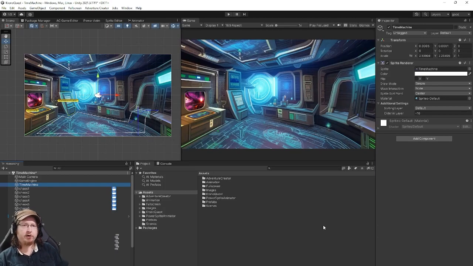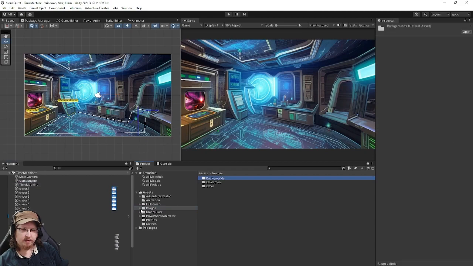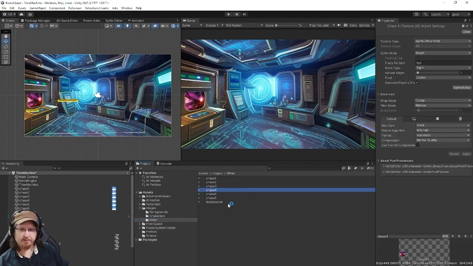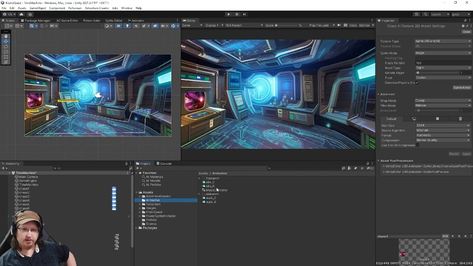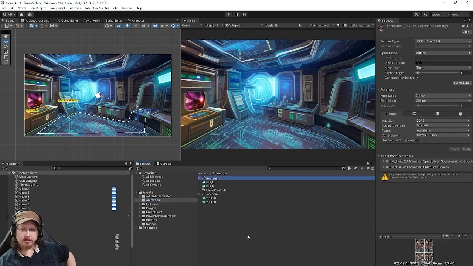Okay, and here we are in Unity. You can see I have imported all of the stuff. Here's our images. We have various folders. We have our background here. We have our characters. We have, these are actually our images of the catastrophic event that will appear on the screen. We'll get to that in a later video. We have our animations that we